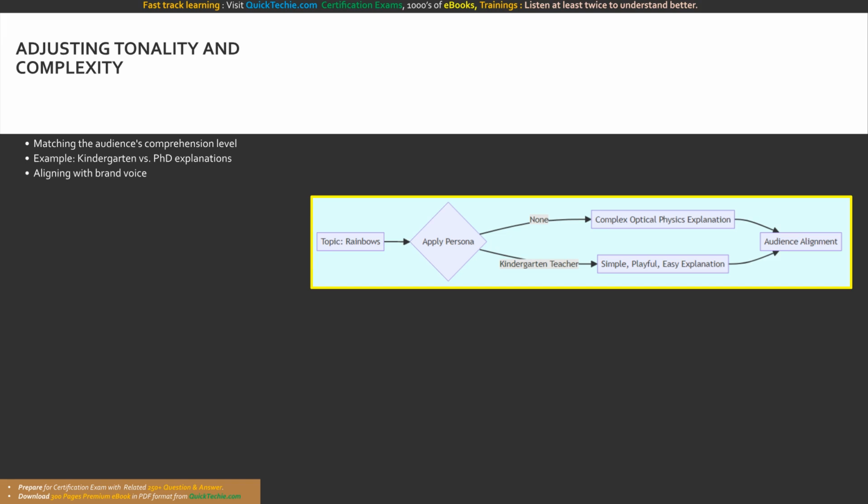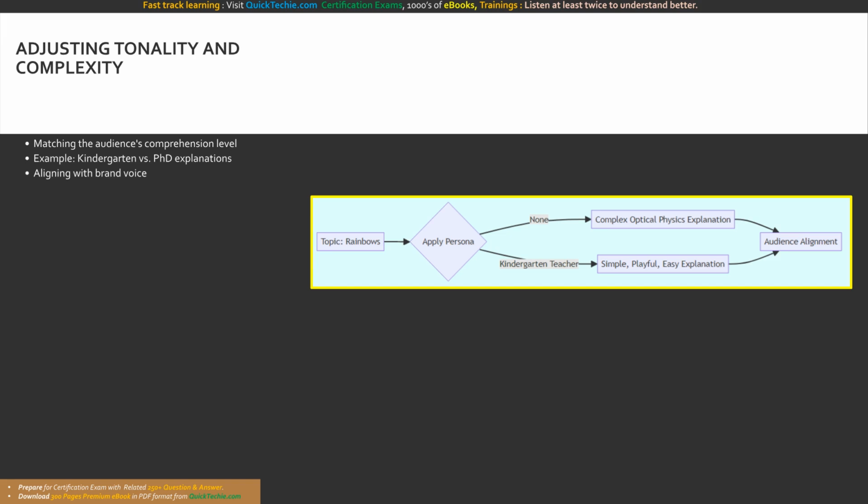Let us take a highly complex topic, like explaining rainbows in the sky or quantum physics. Without assigning a role/persona, the answer may be complex to understand. The model might default to a dense, PhD-level mathematical breakdown of optical refraction or quantum superposition.